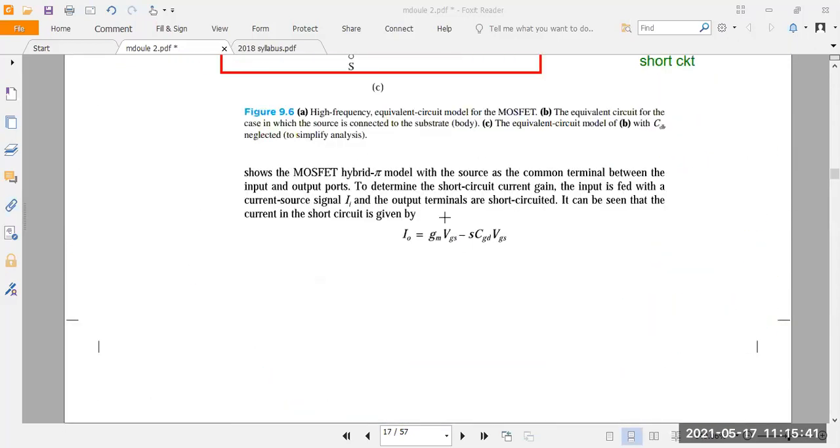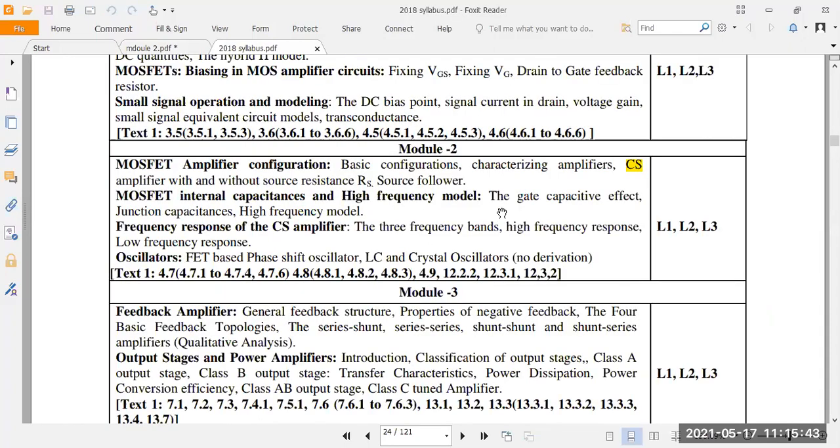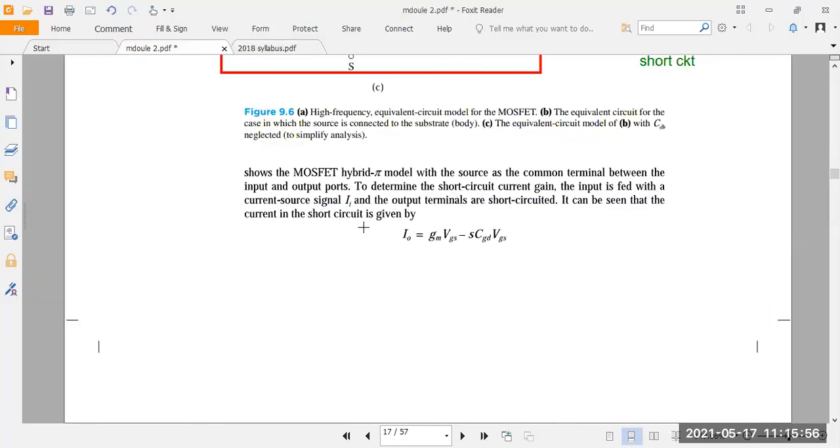So next you take the second topic here. Okay, just now we discussed gate capacitance effect and junction capacitance, right? Next you take the last topic here. This is for 8 marks. Okay, internal capacitance, that is for 6 marks. So next you take the high frequency model. Okay, this is very important here.